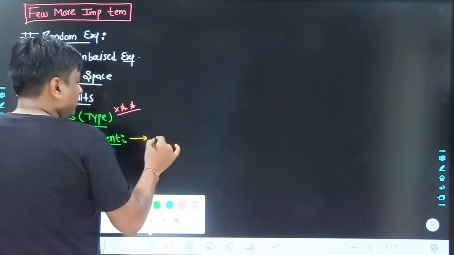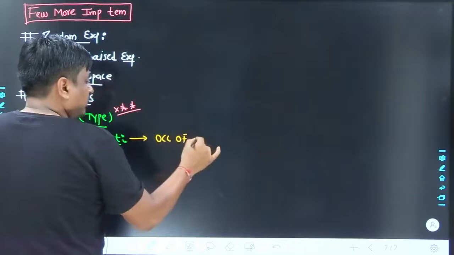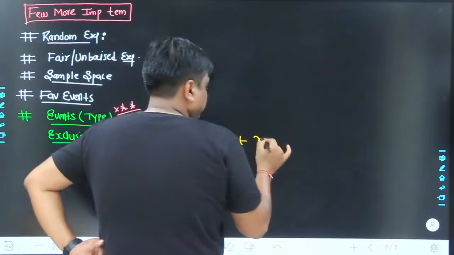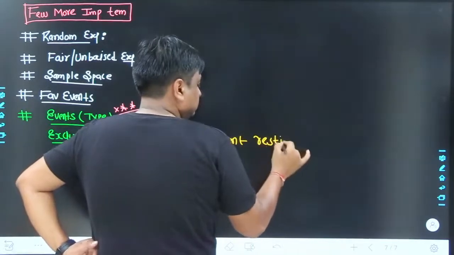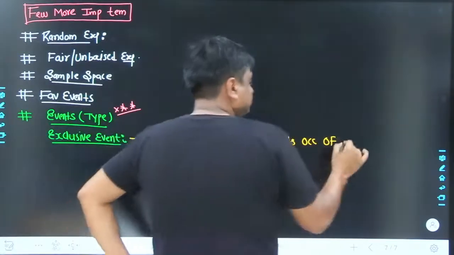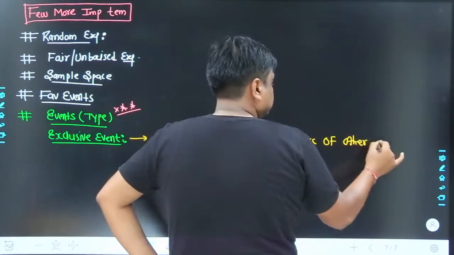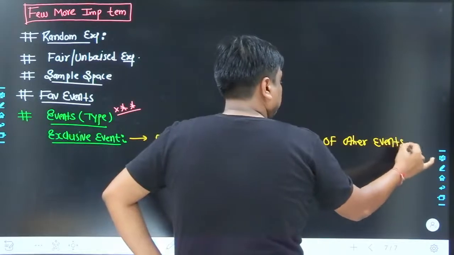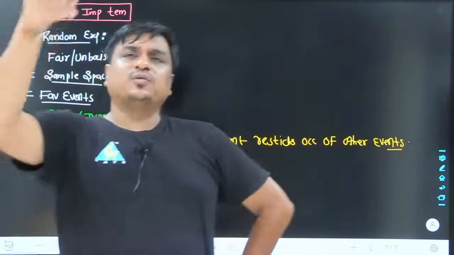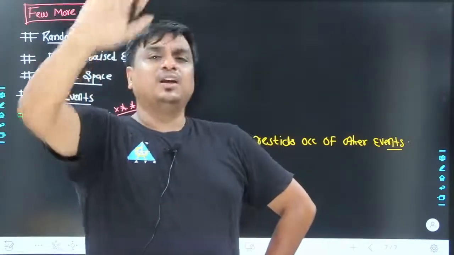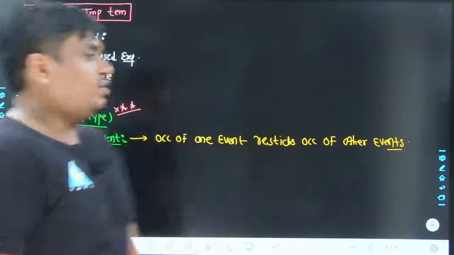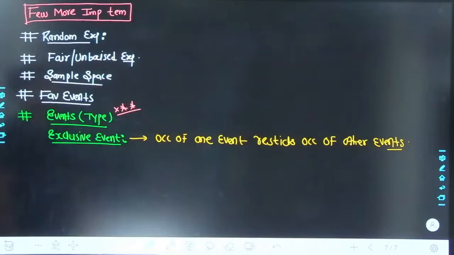Occurrence of one event restricts occurrence of other events. So if you have phrased the events, let's take the events to be 1, 2, 3 and 4. If occurrence of one event restricts the occurrence of the remaining events, in that case all those events would be called mutually exclusive events together.